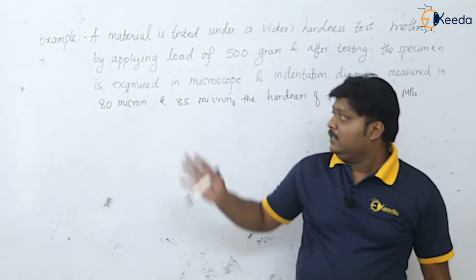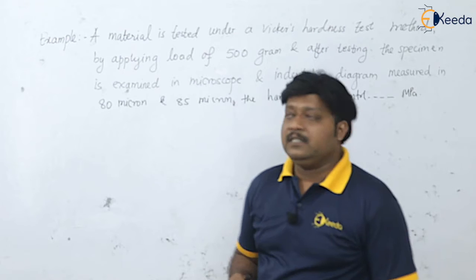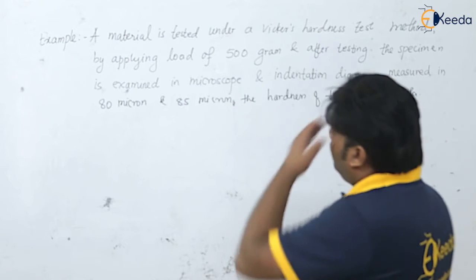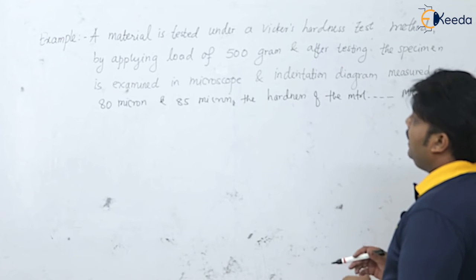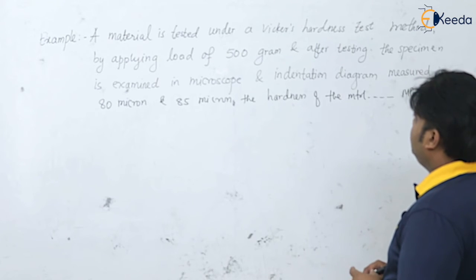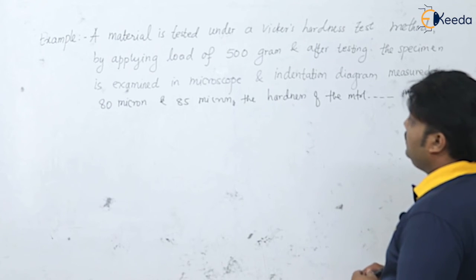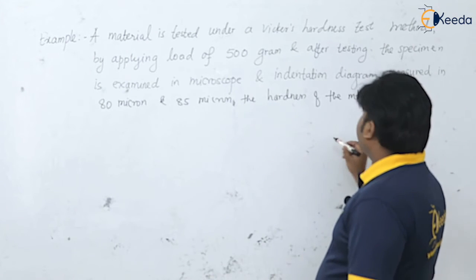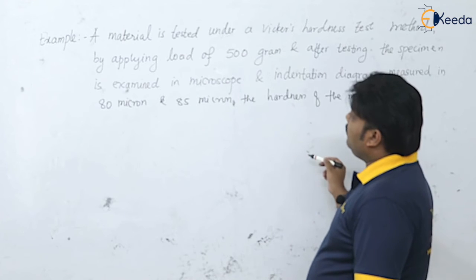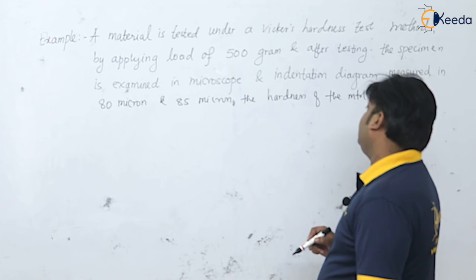So we will take one example on this. Dear students, let us have this example on Vickers hardness. A material is tested under a Vickers hardness test method by applying a load of 500 grams, and after testing, the specimen is examined in a microscope and the indentation diagonals are measured as 80 micron and 85 micron.